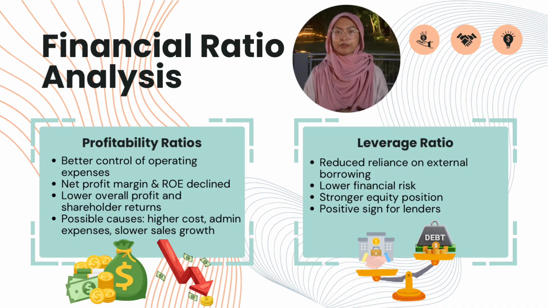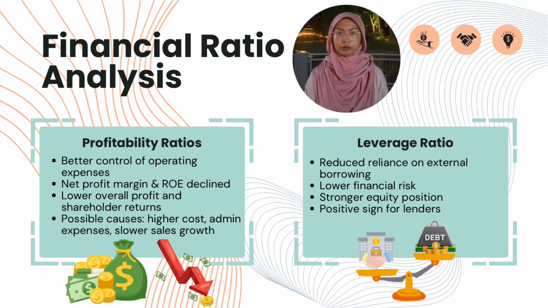Moving on to the profitability ratios. There is some improvement in overall profitability, which indicates better control of operating expenses. However, the decline in both net profit margin and return on equity shows that the company's ability to generate profit and provide returns to shareholders has weakened. This might be due to higher cost of goods sold, increased administrative expenses, or lower sales growth in 2024.